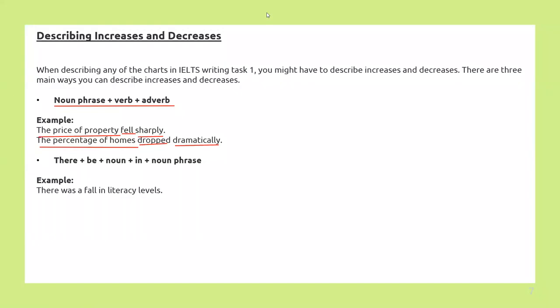Our noun phrase is the price of property. I am talking about the first example of the first method, and that's what I am converting into the second method, the second way of writing. So vice versa, of course, you can use any of the examples I have taken over here in any of these three methods. So develop and maintain one method throughout. Another example is there has been an increase in the cost of coffee.